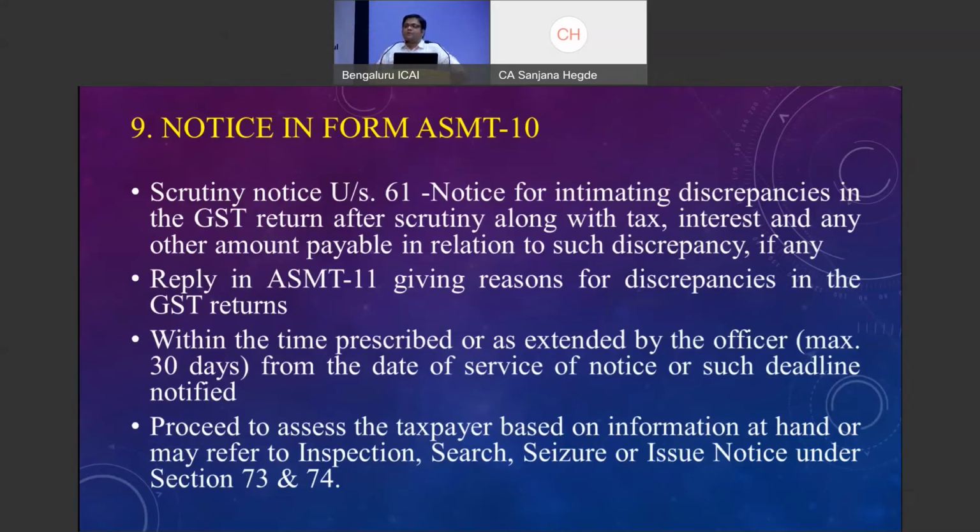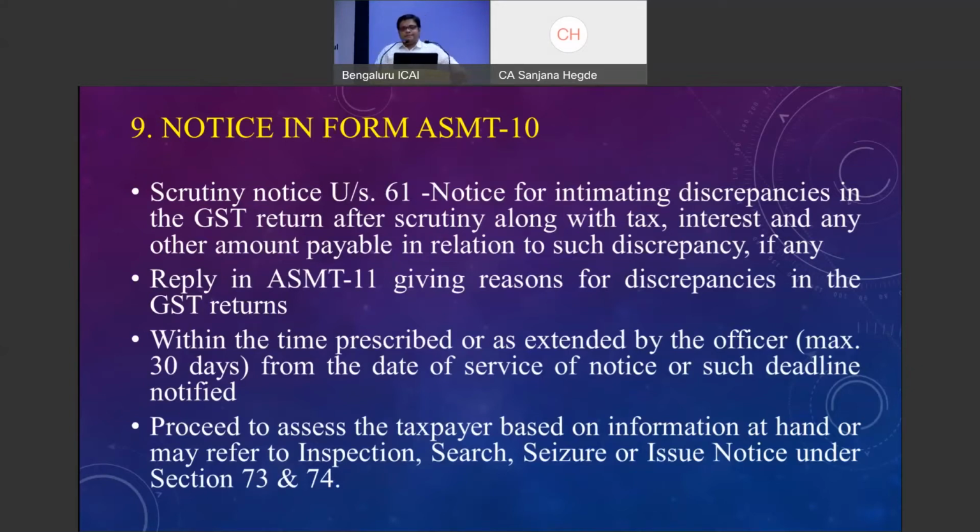So we have also approached to issue ASMT 12, but they have told us, please wait, we'll have to see the mechanism, how it is getting issued. On the other hand, if there is no response, or if you have admitted to the mistake that has been pointed out, but you have not rectified, then the officers have various options to move forward. They can refer it for inspection, search, seizure, or they can directly issue a notice under 73 or 74.